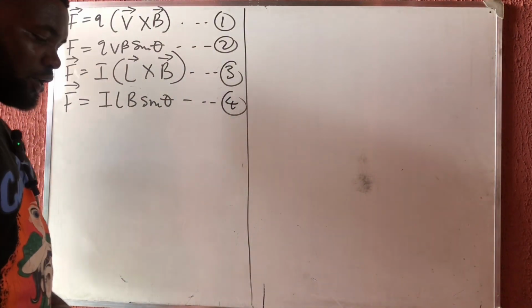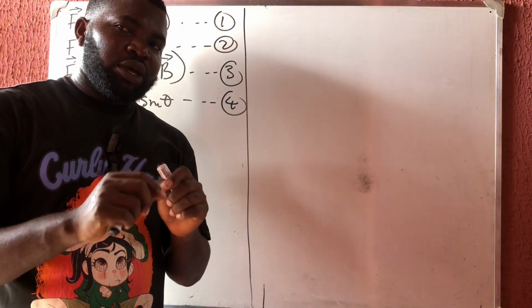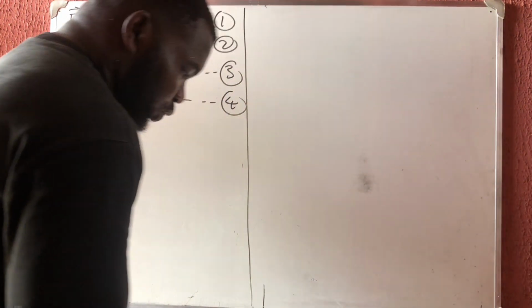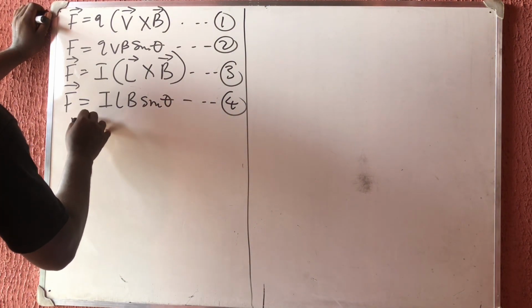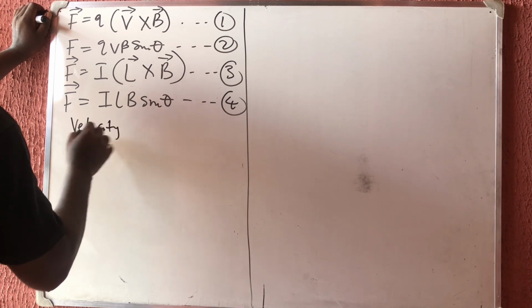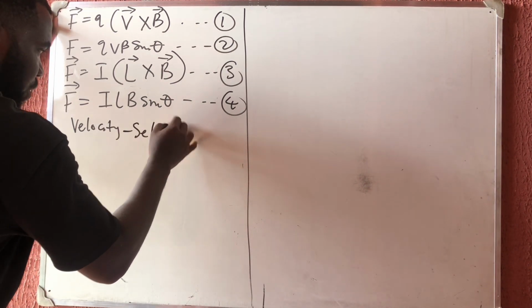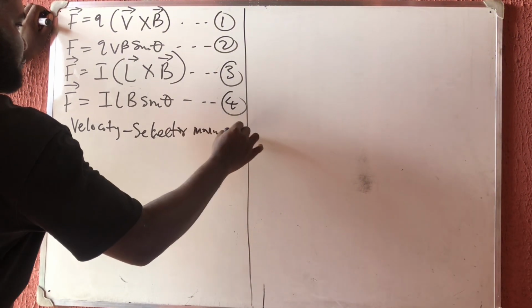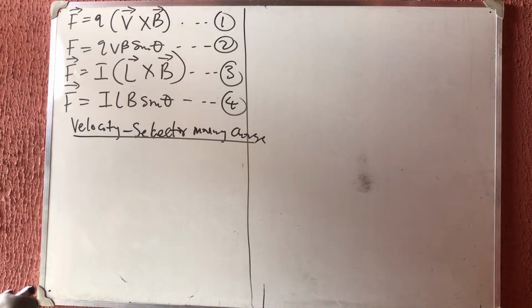Now I want to calculate the velocity of a particular point, of a particular moving charge. Velocity selector, moving charge.